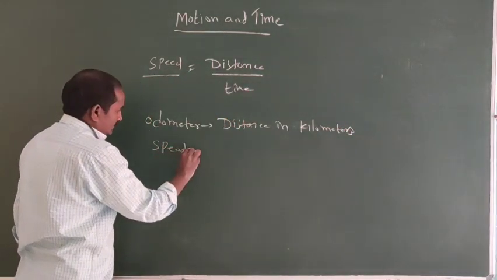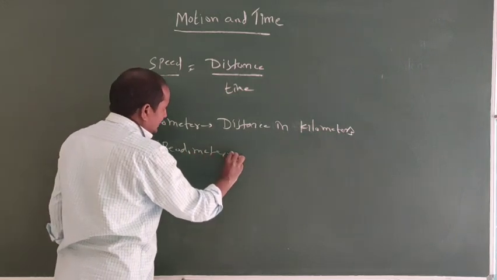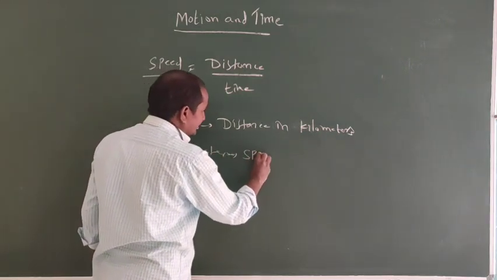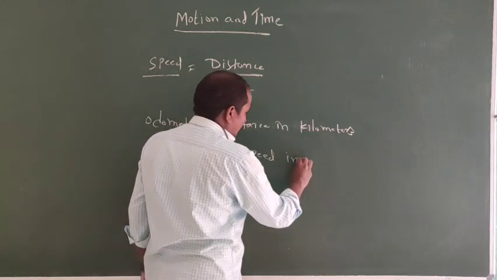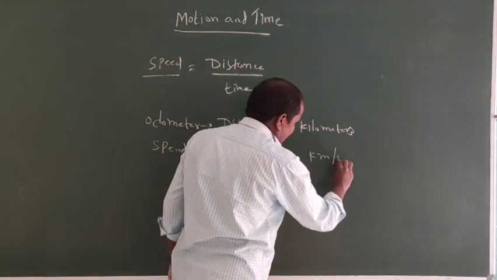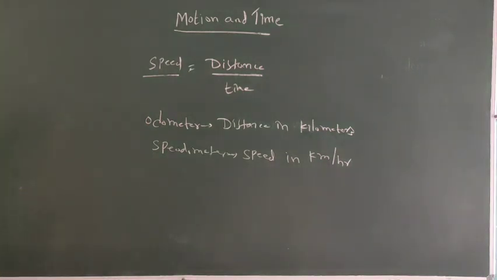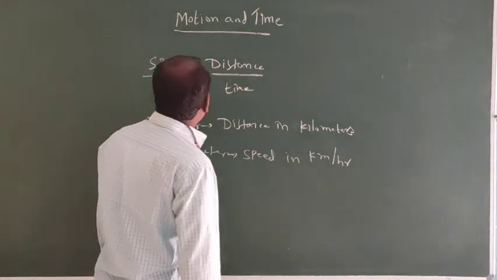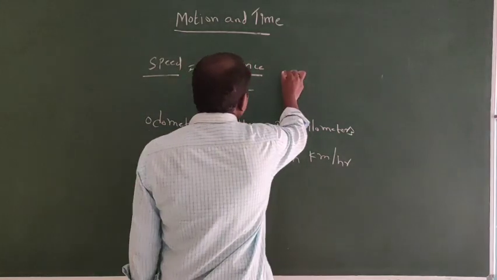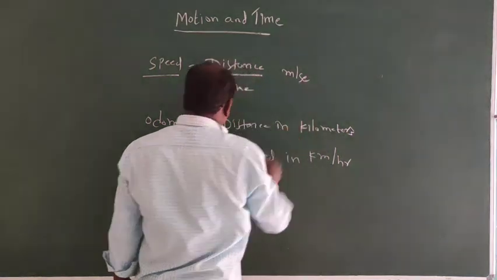Speedometer. By using a speedometer, we can measure the speed in kilometer per hour. The basic unit of speed is meter per second.